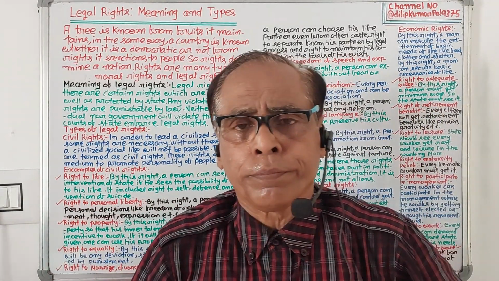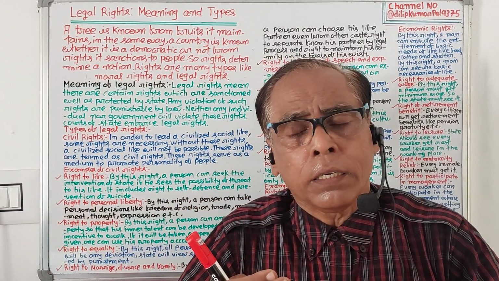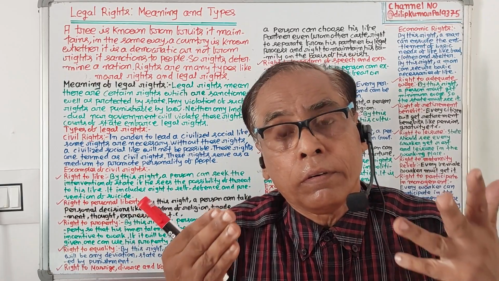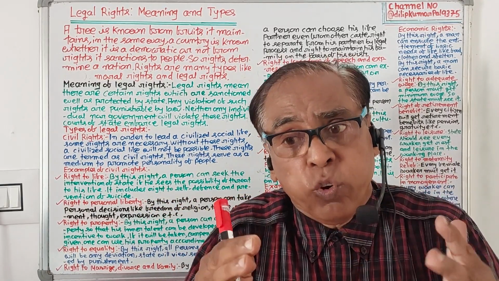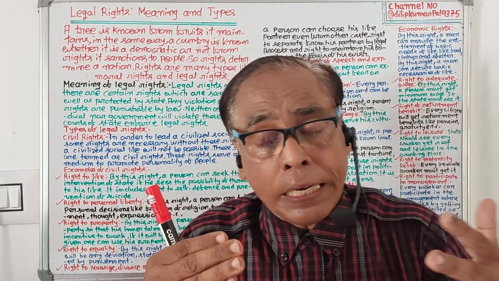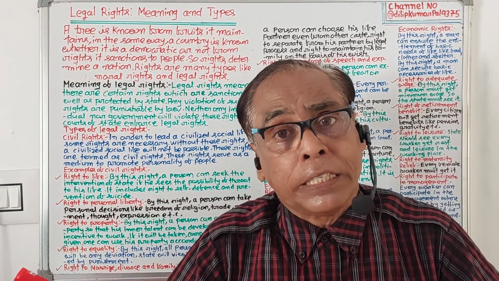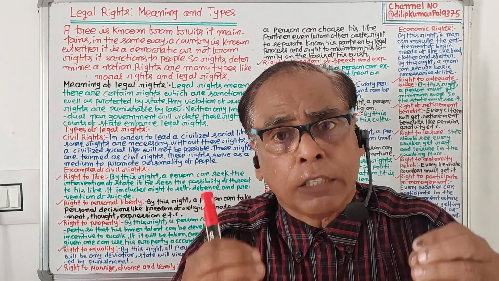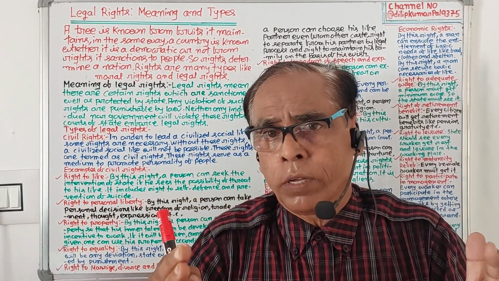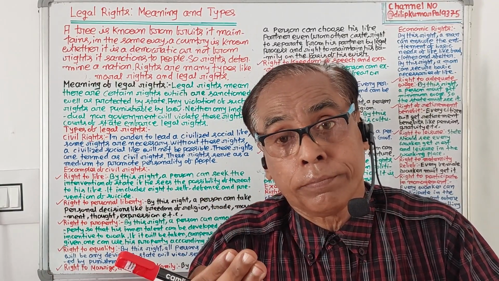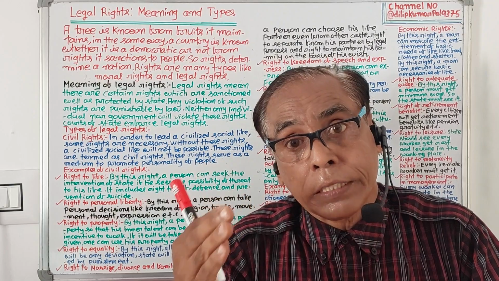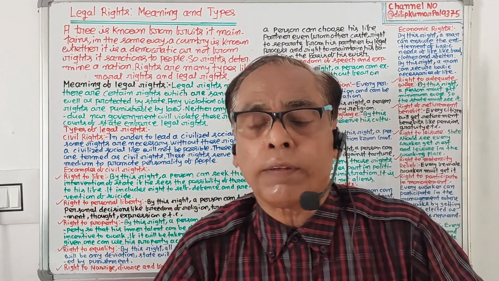Economic right means that a person, in order to survive, will have to fulfill his basic needs of life. Right to life means nobody can live on an empty stomach. A person requires basic things of life like food, cloth and shelter, and economic rights ensure the entitlement of citizens over basic things of life.